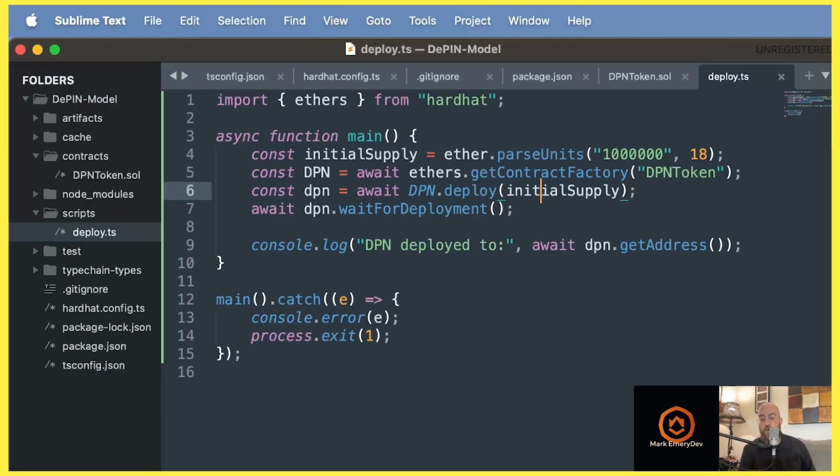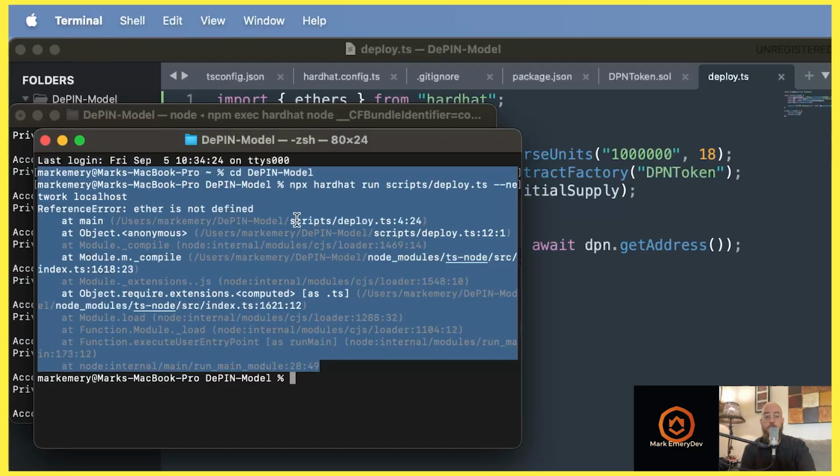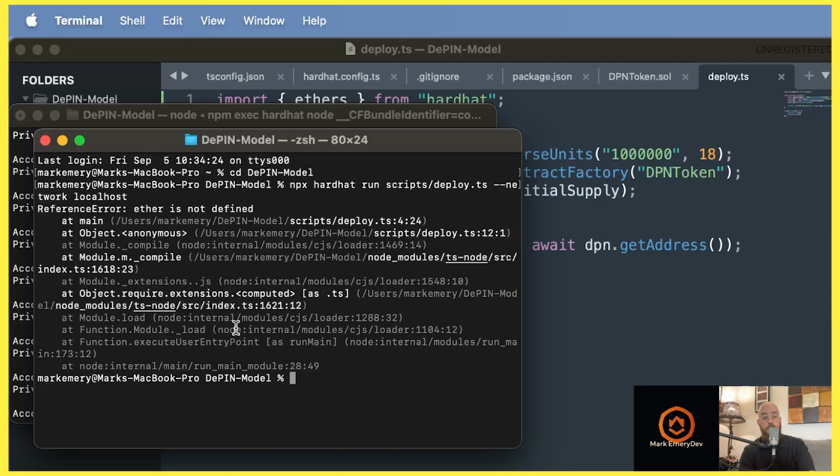All right, this is so good to run into various snags, because looking into it, we need to come to our deploy script, and we've got another typo. It's not ether.parseUnits, but ethers. I'm not editing that out for a minute. That is the beauty of coding, is figuring this stuff out.